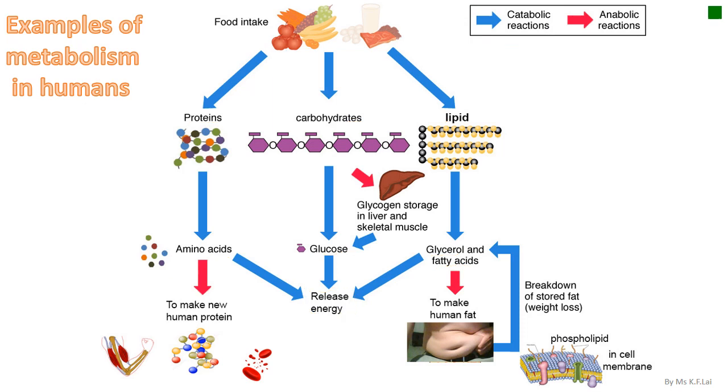Apart from releasing energy, these digested food substances can be used as raw material to build up our human bodies. For example, amino acids coming from protein in pig will be used to build up our human proteins. The human proteins can be used as raw material to build up our muscles, bones, and the red pigment in red blood cells called hemoglobin. Glycerol and fatty acids can be converted to human fat or the phospholipid layer in our cell membrane.